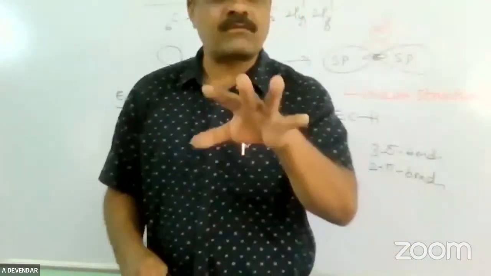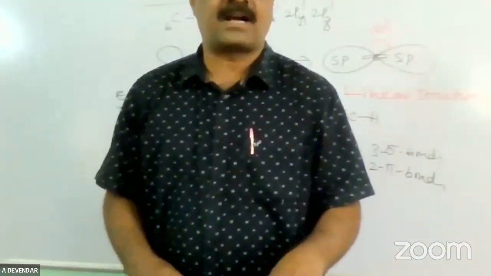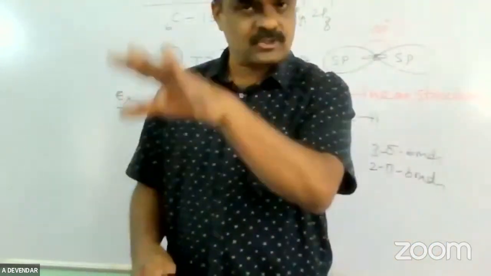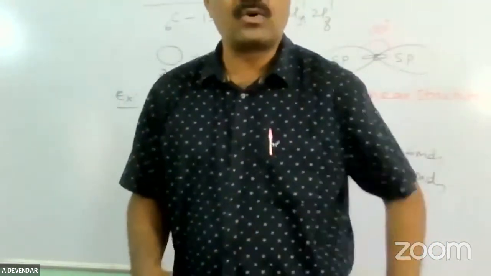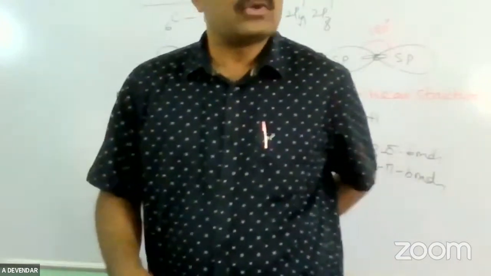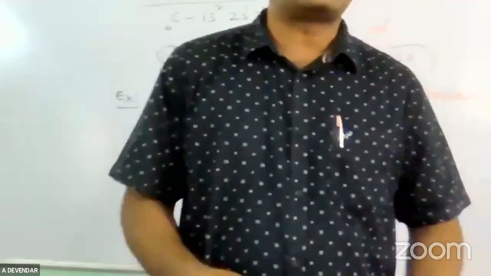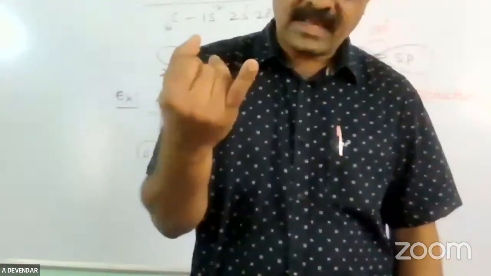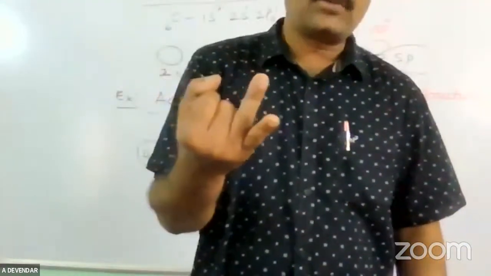According to these rules only, you can frame the name of any organic compound. Suppose you prepared a compound in the laboratory, then for naming you have to follow the rules given by the IUPAC system. Then only can you name it. Tomorrow we'll see about isomerism and also IUPAC nomenclature.